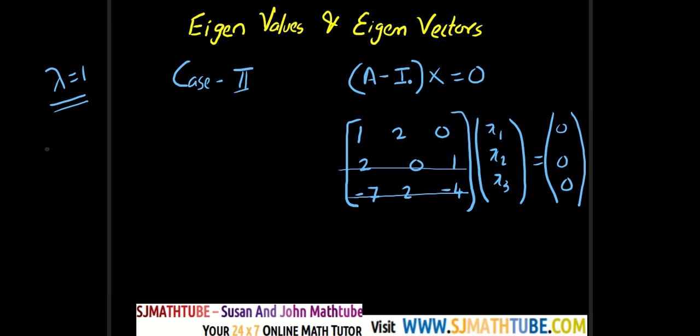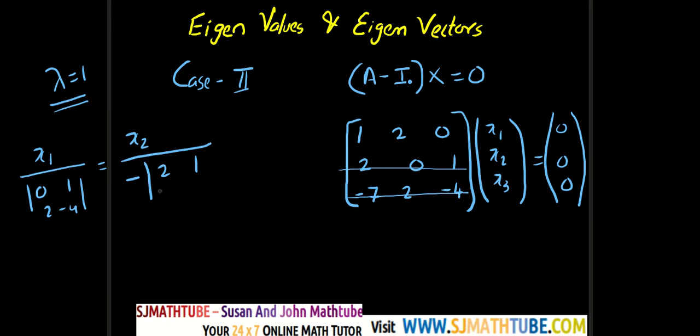I'm going to choose the last 2 rows. So x1 by determinant 0, 1, 2, minus 4 is equal to x2 by, don't forget this negative, 2, 1, minus 7, minus 4, and that will be equal to x3 by determinant 2, 0, minus 7, 2, is equal to some constant.